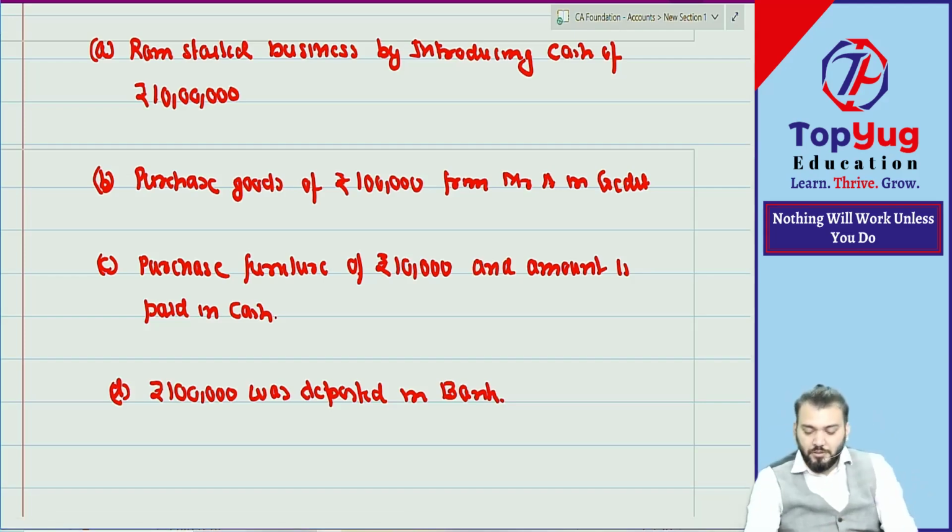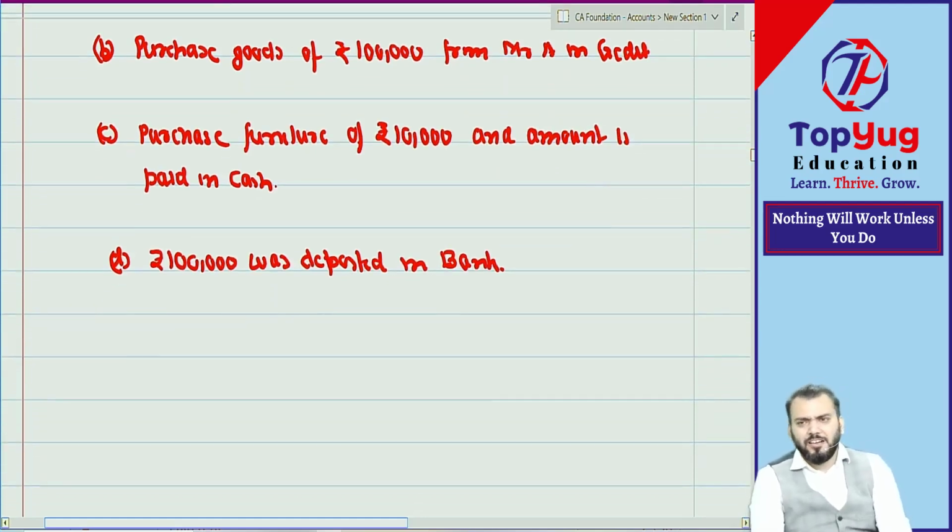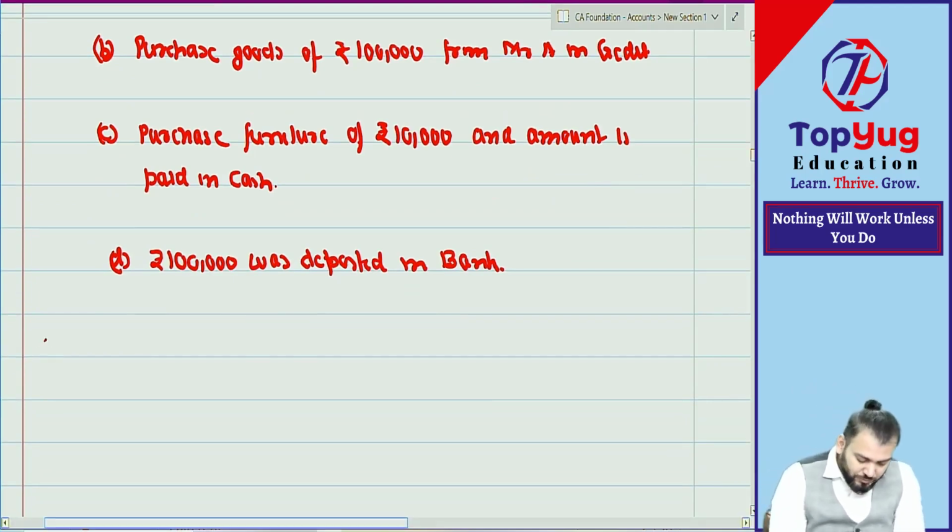It means without journal entry we need to form the accounting equation.